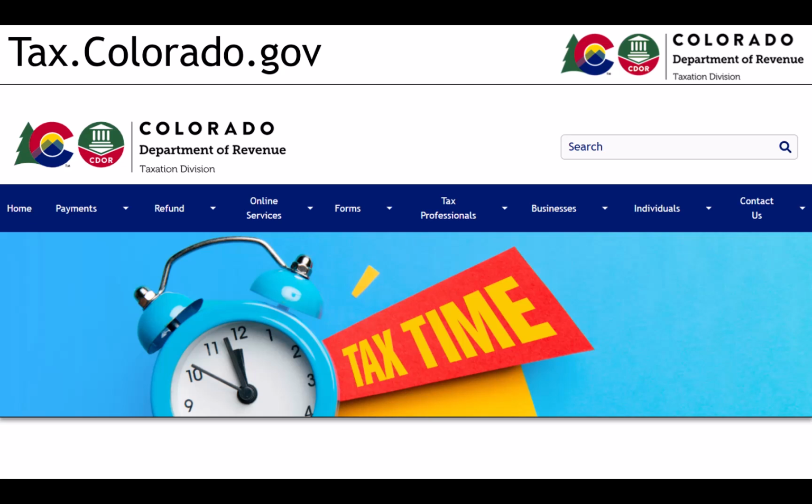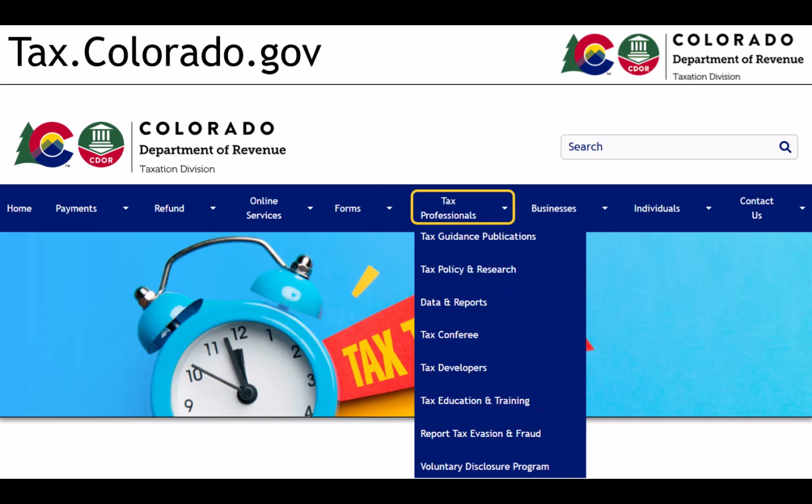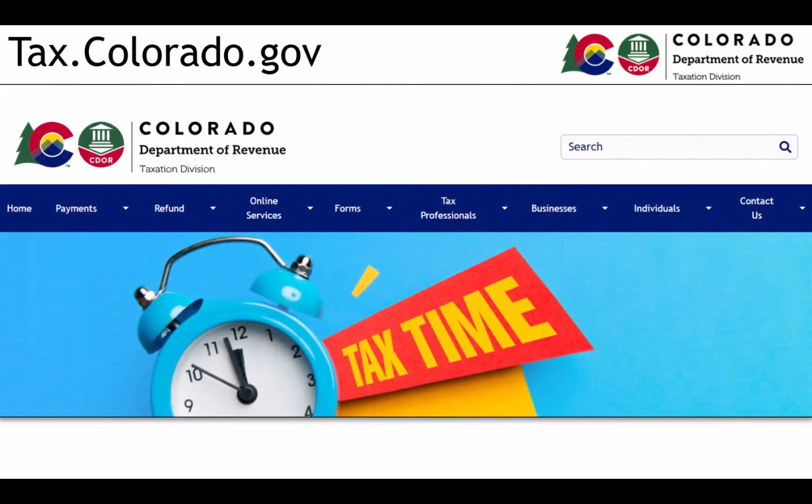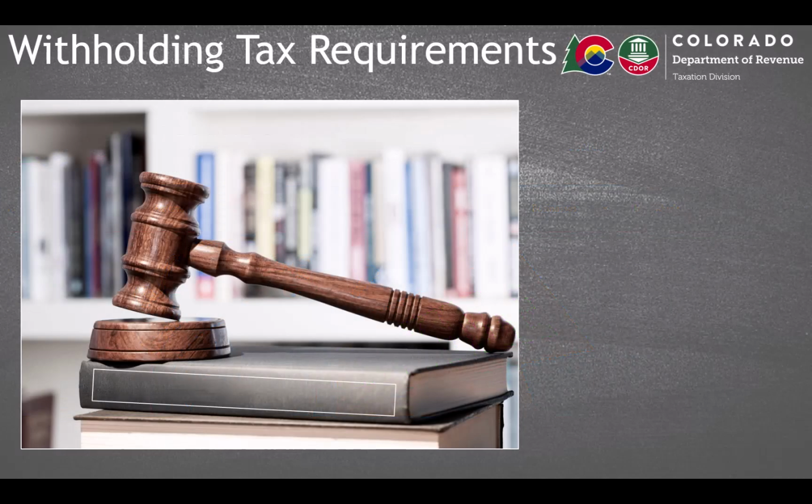From Tax.Colorado.gov, you can find online services, including Revenue Online, which is the department's customer portal required to manage your withholding account, and the most current Colorado Department of Revenue tax forms. You can also find information for tax professionals, businesses, and individuals. Discover an abundance of information by tax type or topic, including tax guidance publications, tax policy and research tools, and tax training resources. Now, let's get started with Colorado wage withholding tax requirements.